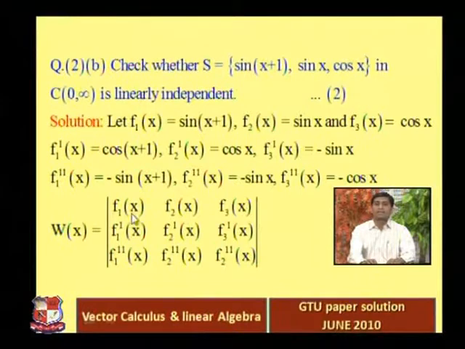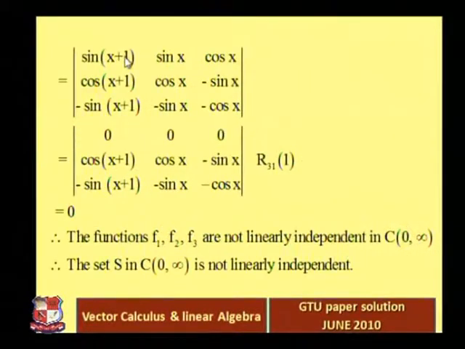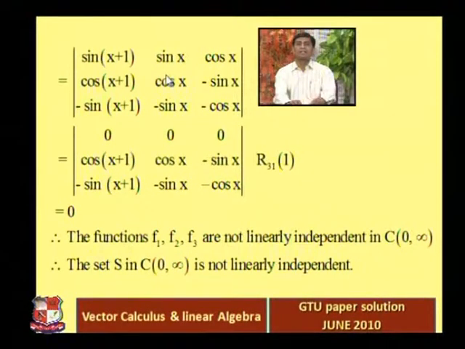So W of x is equal to, put all these values in this determinant, right? The first row is f1, f2, f3, the second row is f1 dash, f2 dash, f3 dash, the third row is f1 double dash, f2 double dash, f3 double dash, right? Try to find this determinant. Now, to solve this determinant, just try to make it easy.